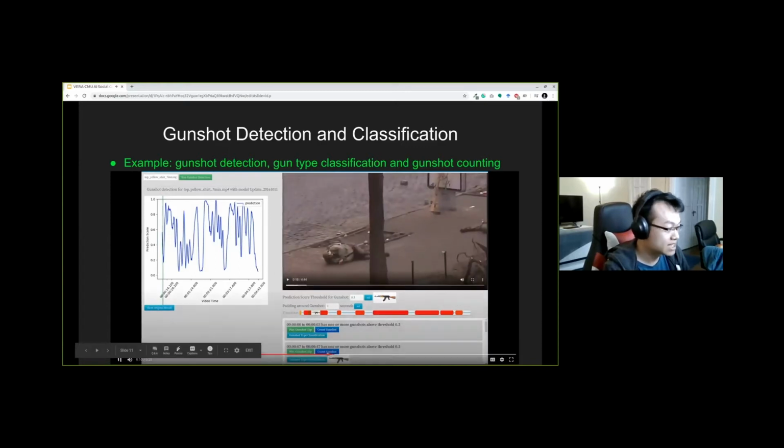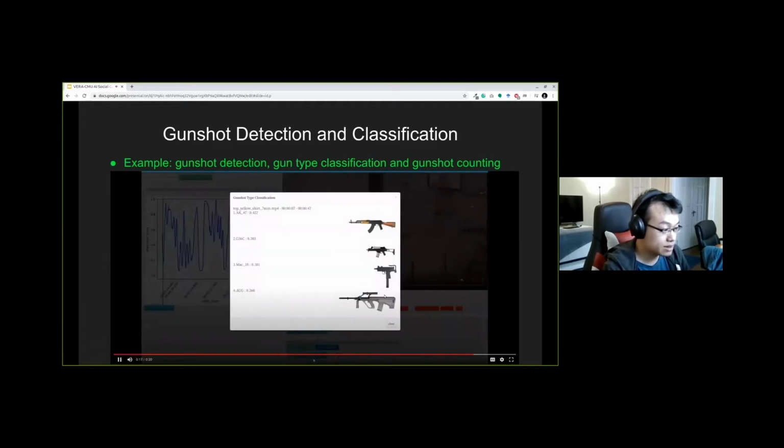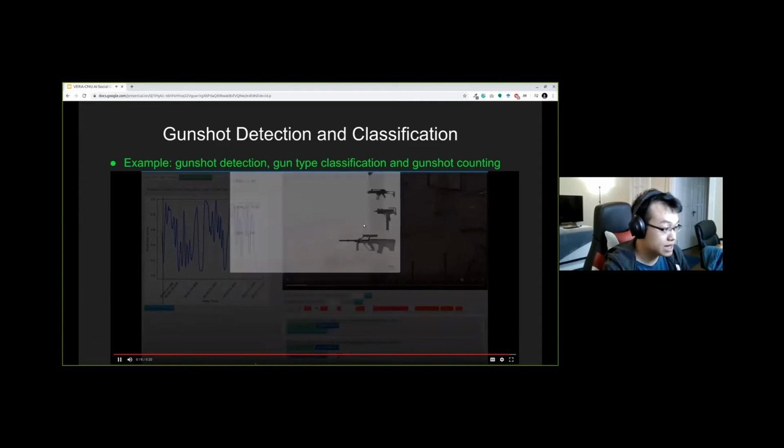I should warn that the video might be graphic. And you can see our system can also predict the count of the gunshots, and also the type of the gun that was used.